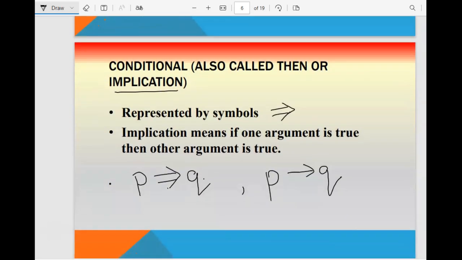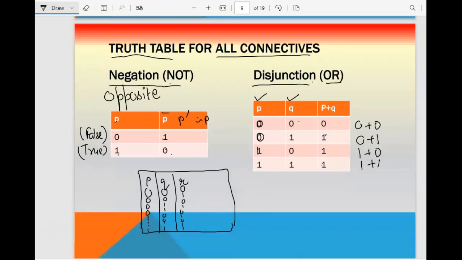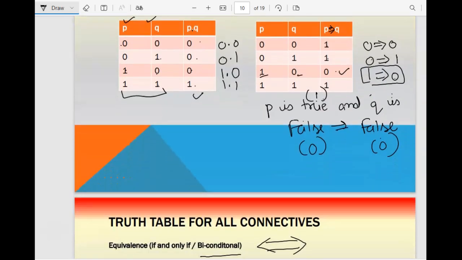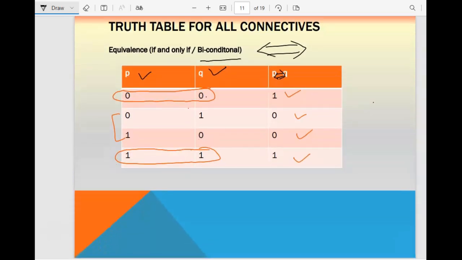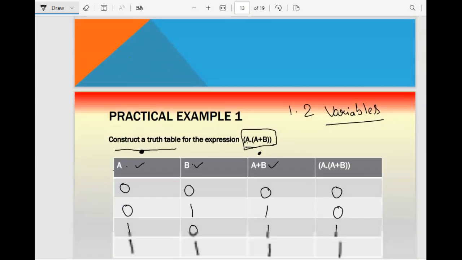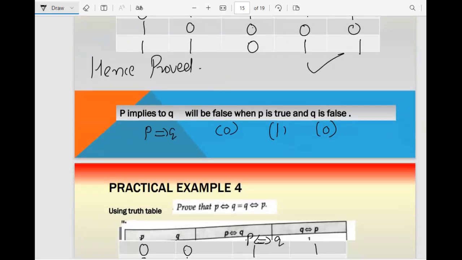Then we started with implication and the principle of biconditional. Along with that we did the truth table and saw how all 4 work with respect to the truth table. And then we tried some questions based on the same. So we did some practical questions also. This one is very, very important for the next class. So you have to make yourself clear with all the 12 laws. You have to learn all these laws by heart, which will help you with the algebraic proof of some things. And then we gave some practical examples just to make ourselves clear with all those things.